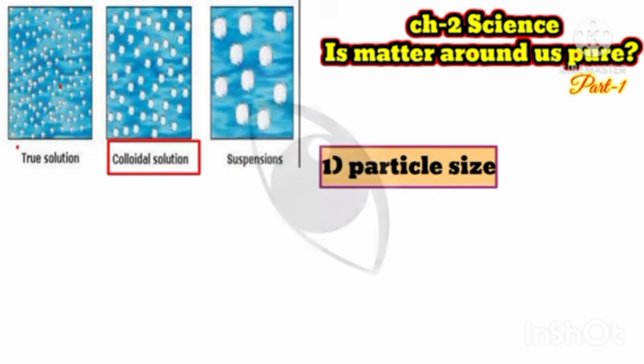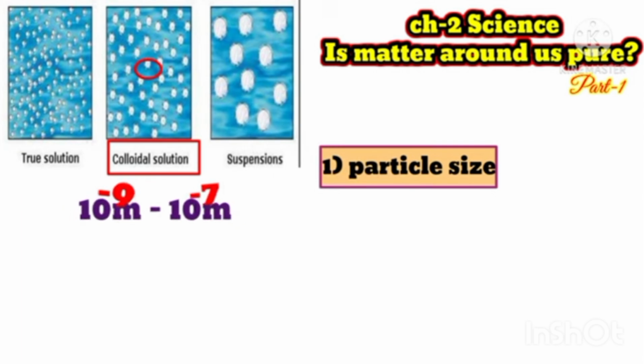On the other hand, the size of colloidal solution particles is bigger than the size of true solution, and exactly the magnitude of these particles is between 10 to the power minus 9 to 10 to the power minus 7.